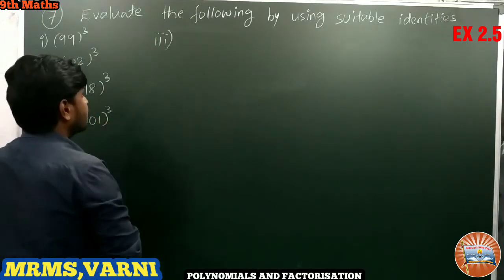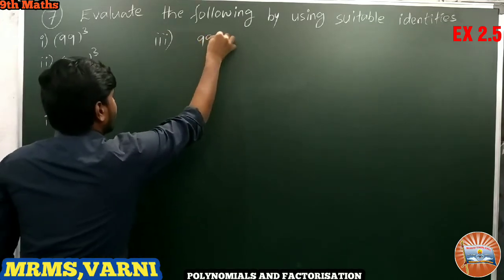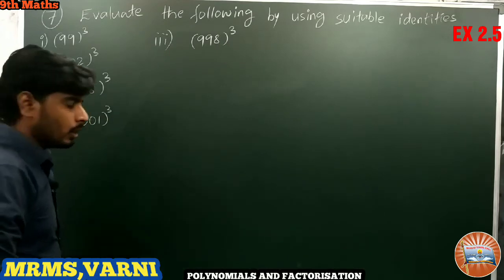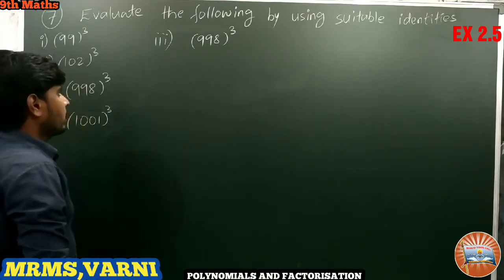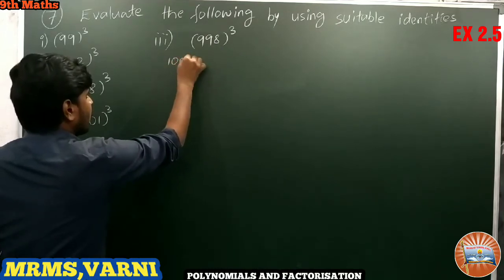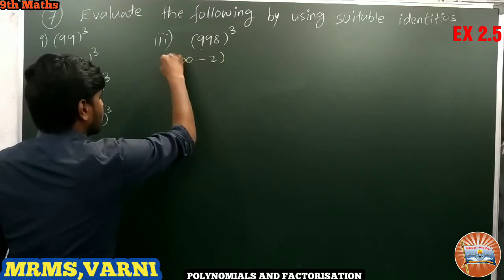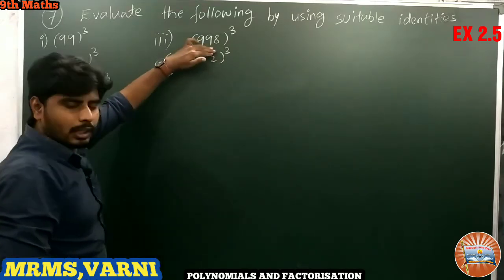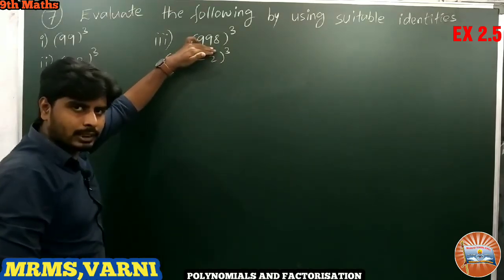So what is the question? 998 whole cube. This 998 we can write as 1000 minus 2 whole cube, 1000 minus 2 is nothing but 998. Can you write like that?